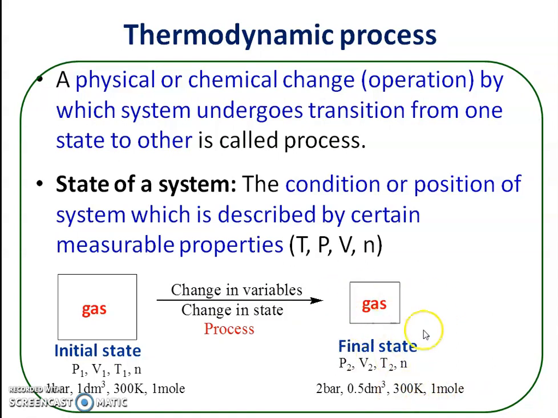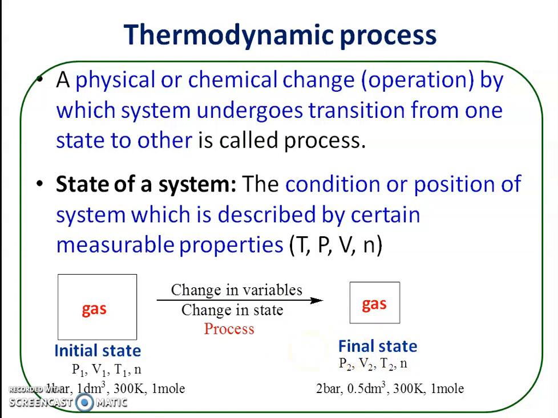Now the final state of a system is again described by stating the values of measurable properties such as pressure, volume, temperature, number of moles, etc. And therefore the state of a system means the condition or position of a system which is described or defined by stating certain measurable variables like pressure, volume, temperature, number of moles.